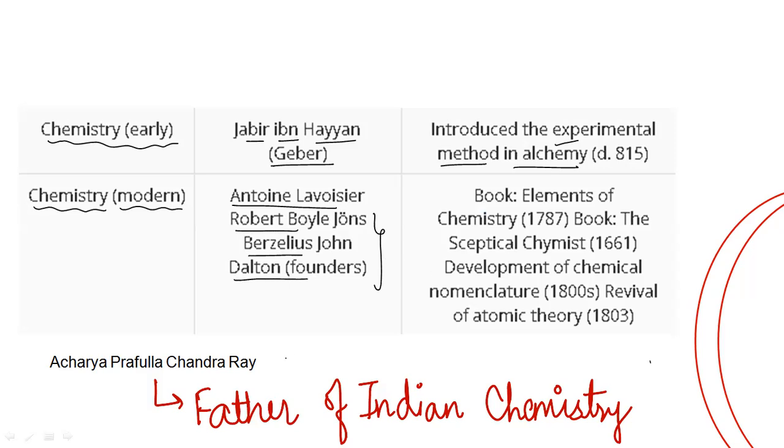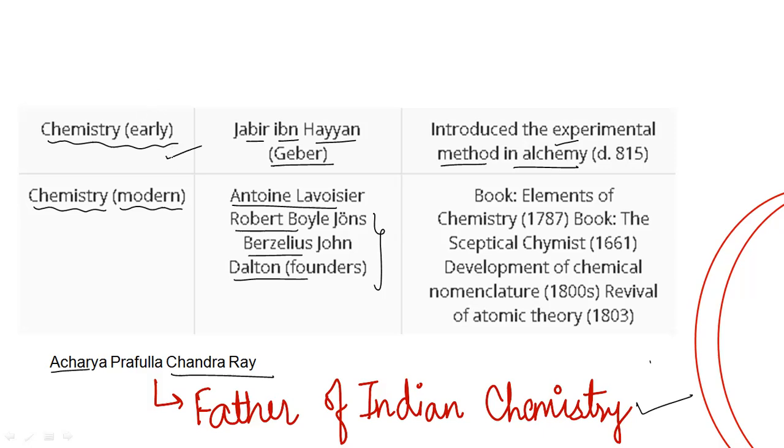And the father of Indian chemistry is Acharya Praful Chandra Rai. Acharya Praful Chandra Rai is the father of Indian chemistry, everyone. So these are the basics of how chemistry originated and who is the father of chemistry.